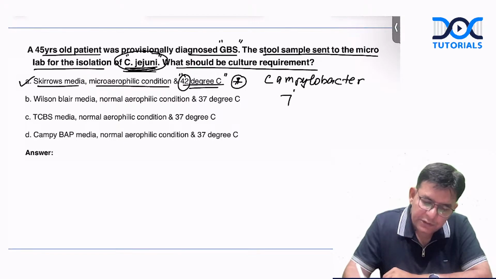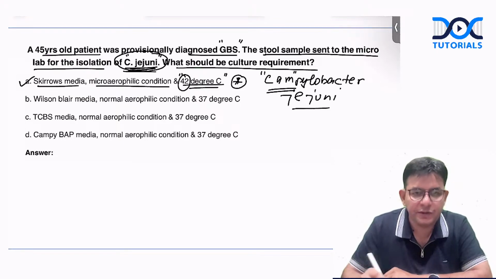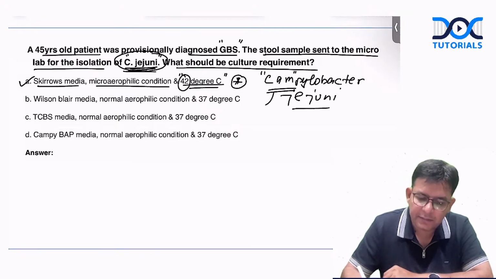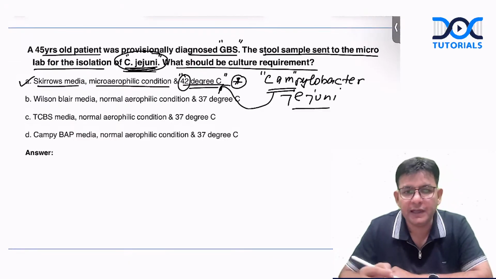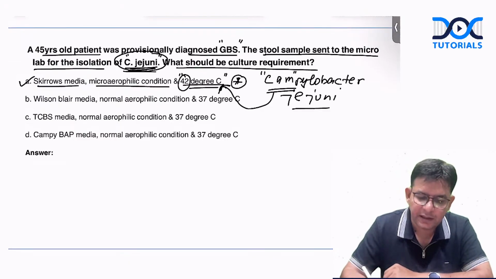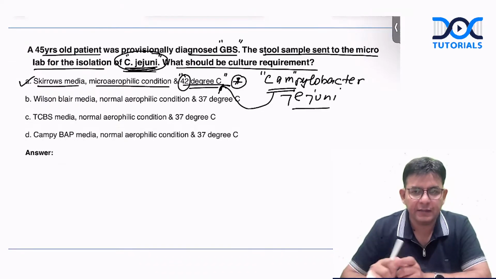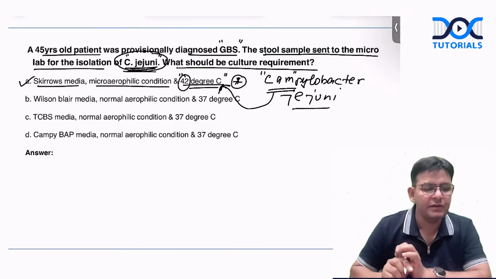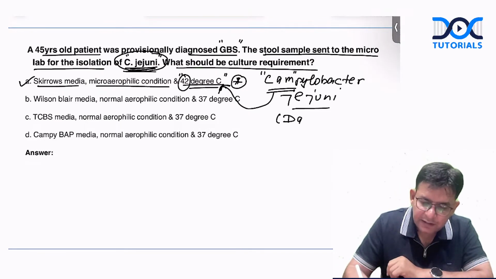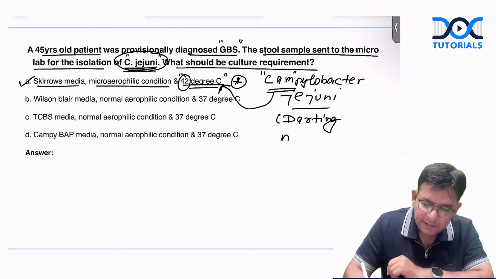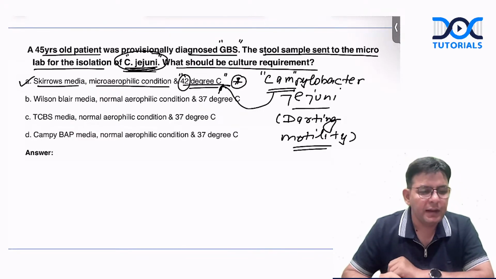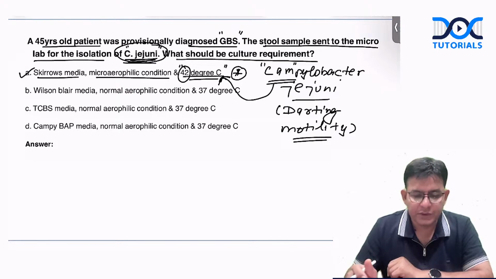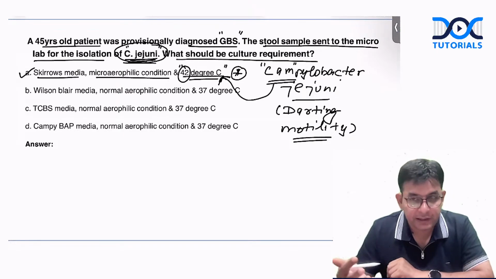And this Campylobacter jejuni, remember it like this: it is a camp. Which camp? Summer camp. And the summer camp is at which temperature? 42 degrees centigrade. And in this summer camp, the child has played a game of what? Dart. Because it has which sort of motility? It has a darting motility, like which particular one? Like Vibrio cholerae.